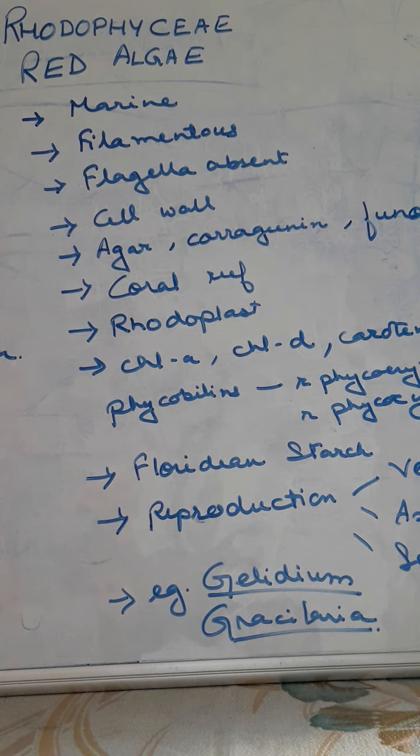Plus the phycocolloids that are present, some important ones are agar, carrageenin and funori. These are the three main constituents of the cell wall. Now agar is a solidifying agent which is used in microbiological labs to solidify the media that is prepared for growing plants. Then these algae sometimes develop incrustations of lime, for which they are called coralline algae. Because they develop lime incrustations, they take part in coral reef formation.